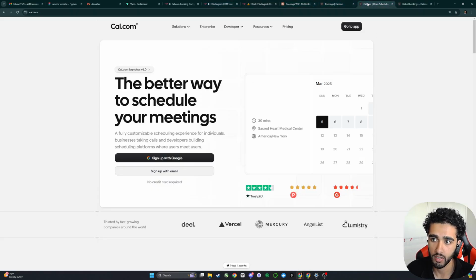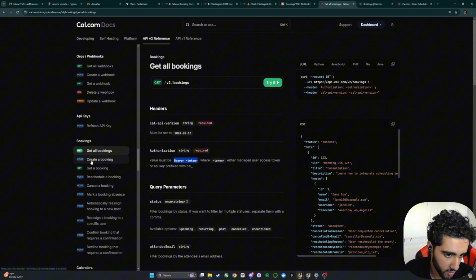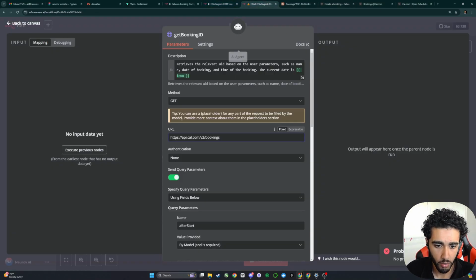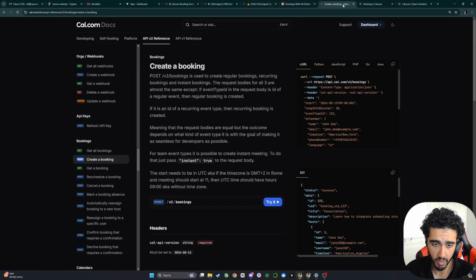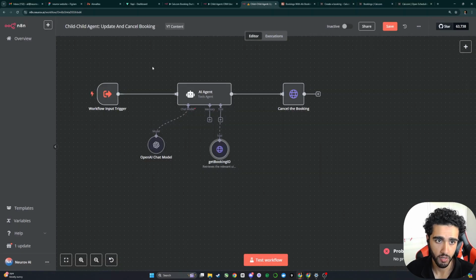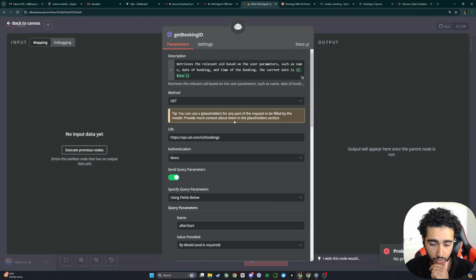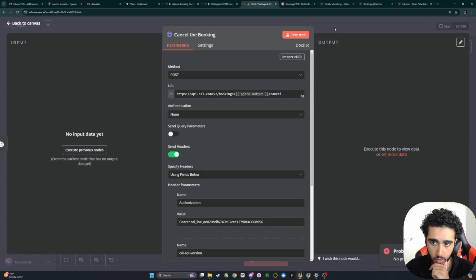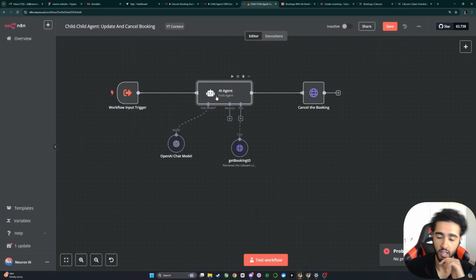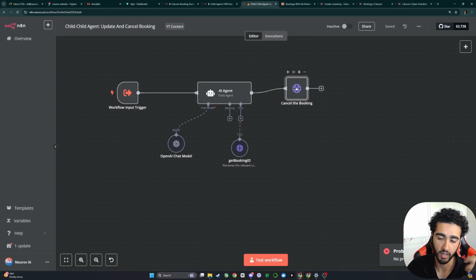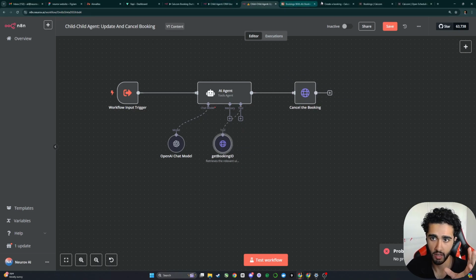So we're going to quickly go back into cal.com and show you which one that is. But this is basically, is it create a booking? It's create a booking. So this is creating a booking. Obviously, if the user wants to create a booking, this pretty much creates the booking. Awesome. So this performs two functions. It can either create the booking if the user wants to create a booking, or it can cancel an existing booking.